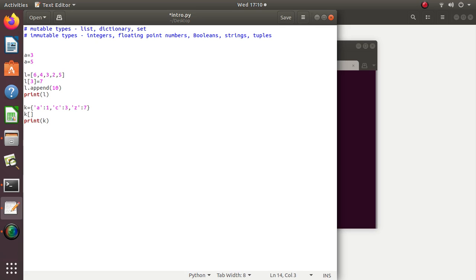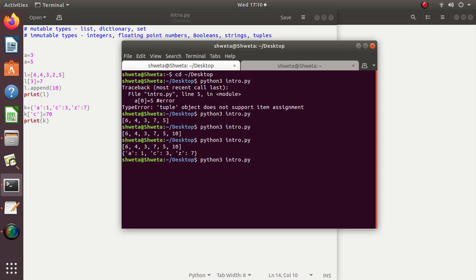So I'll take one of these keys. Here I am taking key C, and assigning it value 70, and then printing it. And if I run the program, I will get the modified dictionary. Here the value of C is 70. Hence dictionary is mutable type.